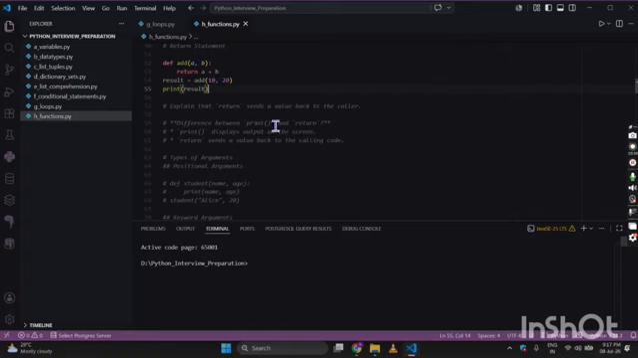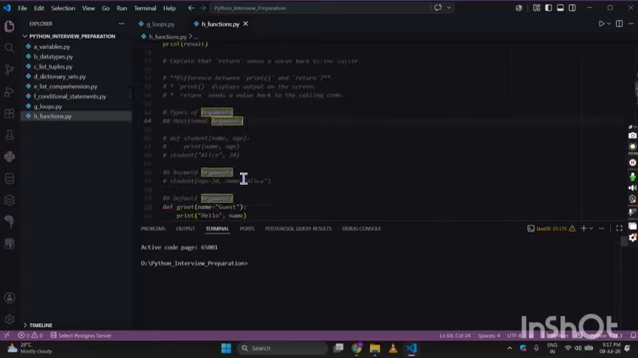Now what is the difference between print and return? Print displays output on the screen, whereas return sends a value back to the calling code. Okay, so print is displaying us the output, whereas return is sending a value back to where we are calling the code. Now there are types of arguments.